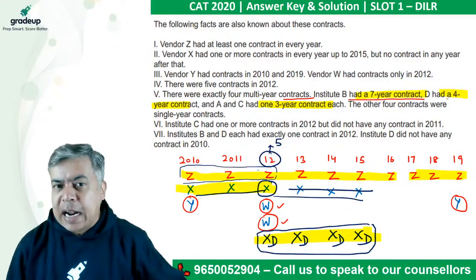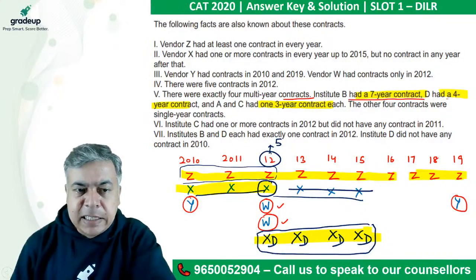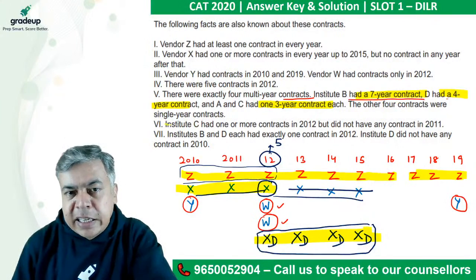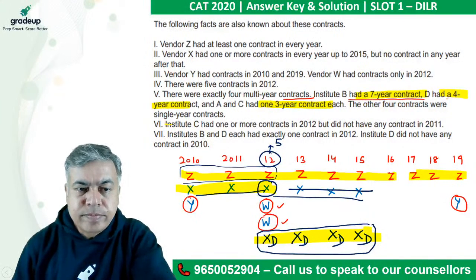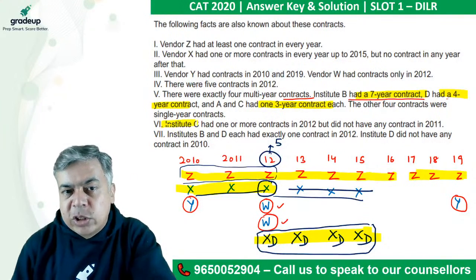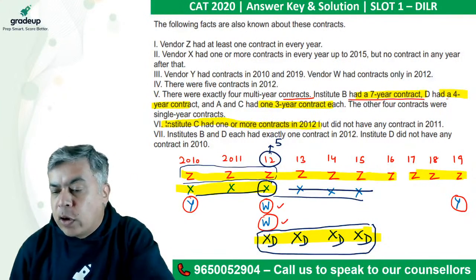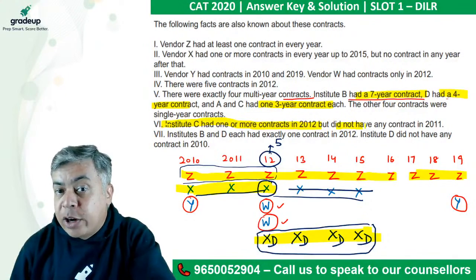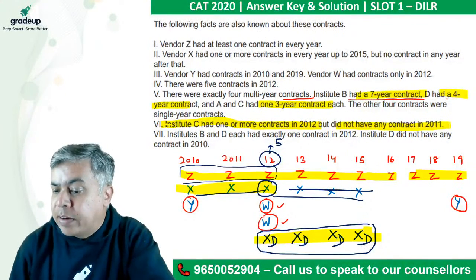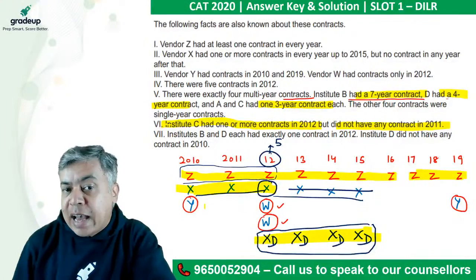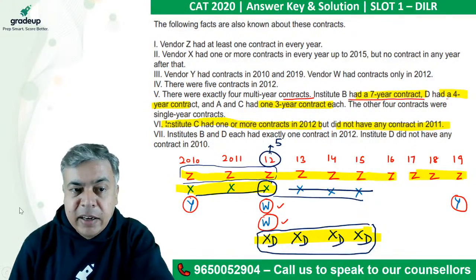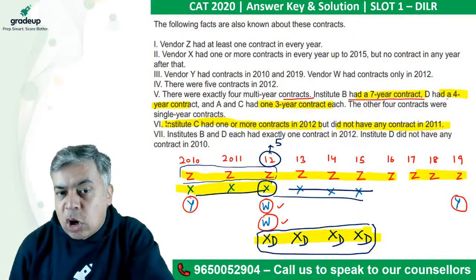But it is given in the next line that institute C had one or more contract in 2012 but did not have contract in 2011. If C does not have contract in 2011, that means C is not possible here.